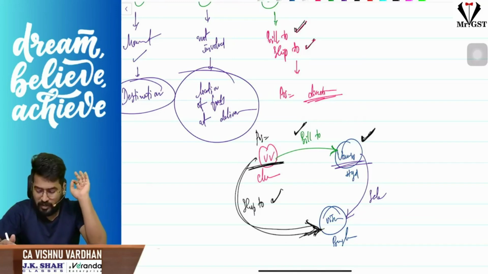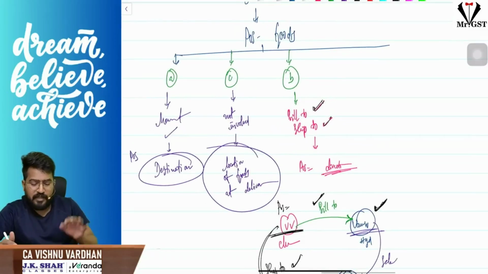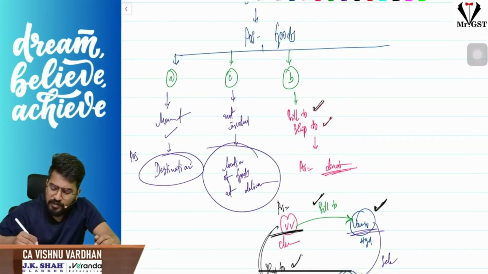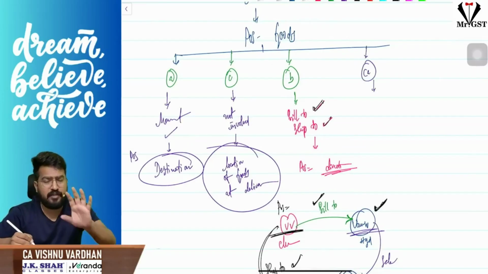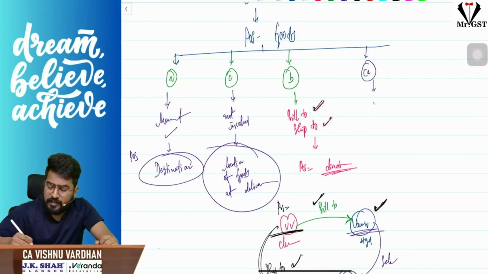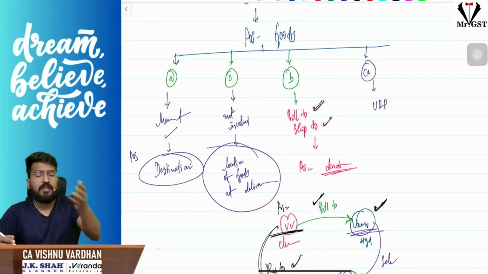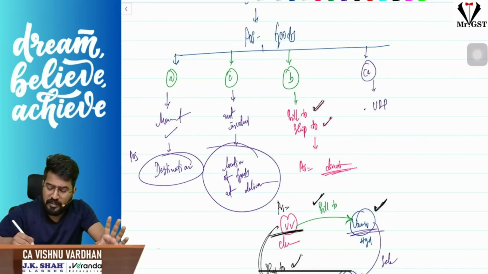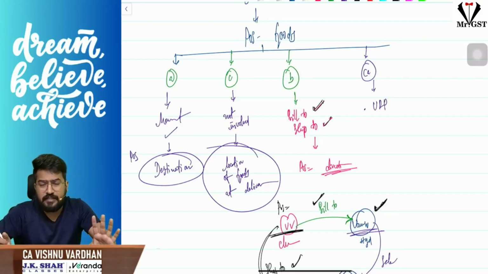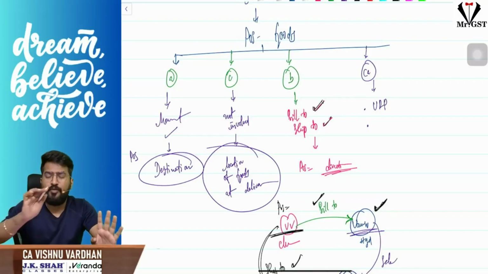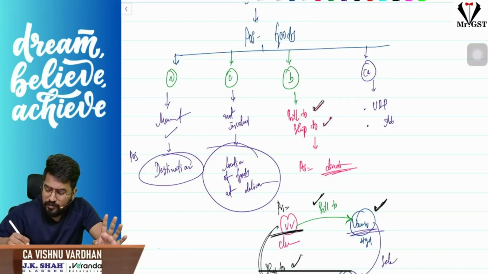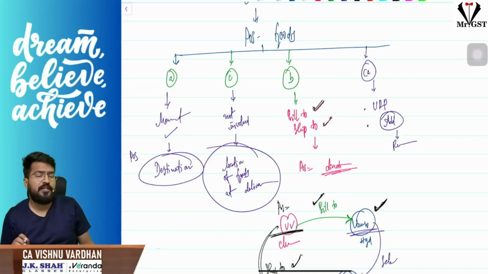Simple. Okay, that is the concept. Now, sir, there is one more new clause they have added, clause CA. In clause CA, listen carefully, if the recipient is unregistered, that means the buyer is an unregistered person, then in such case, what is the place of supply? Whatever the address of the recipient you have recorded in the invoice.